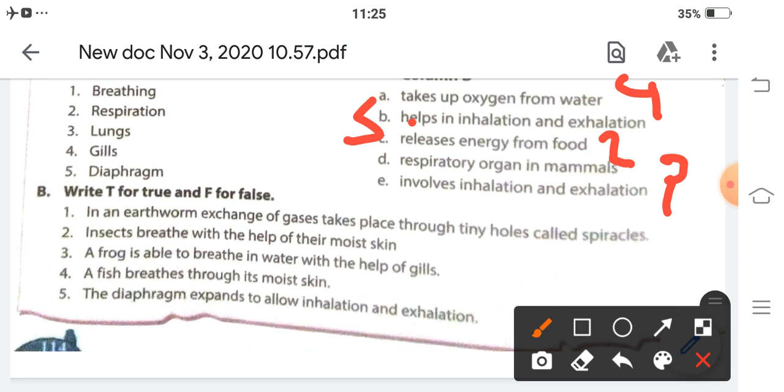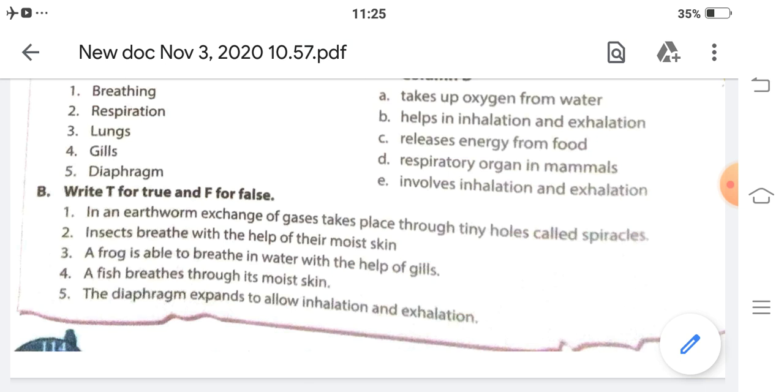Next, true and false. In earthworm, exchange of gases takes place through tiny holes called spiracles. False. In earthworm, the exchange of gases takes place through the moist skin. Insects breathe with the help of their moist skin. False. They breathe through spiracles. A frog is able to breathe in water with the help of gills. False. A fish breathes through its moist skin. False. The diaphragm is meant to allow breathing: true. So all of the first four are false. Only the last one is true.